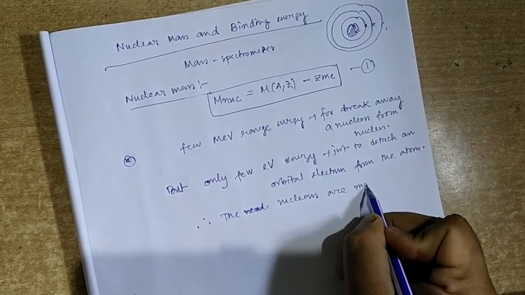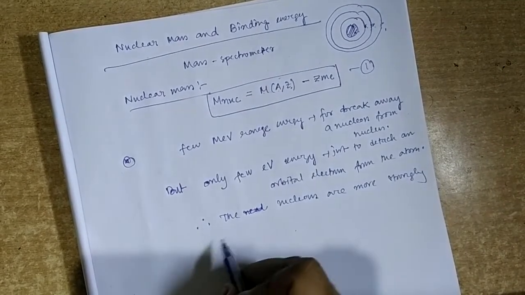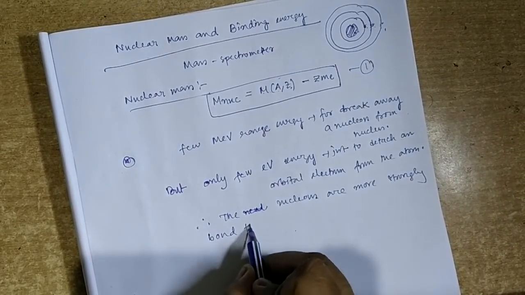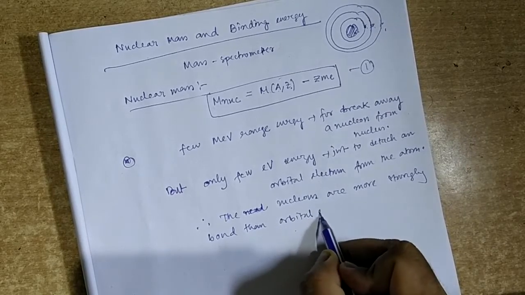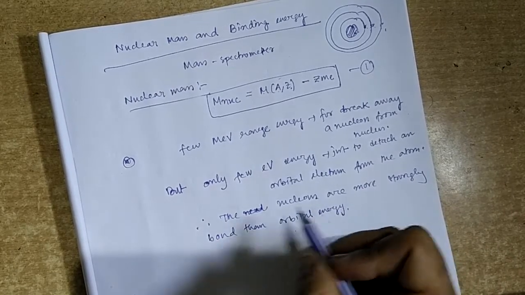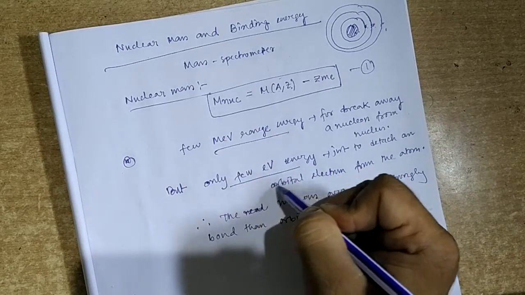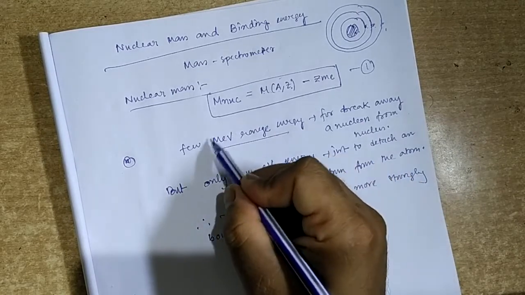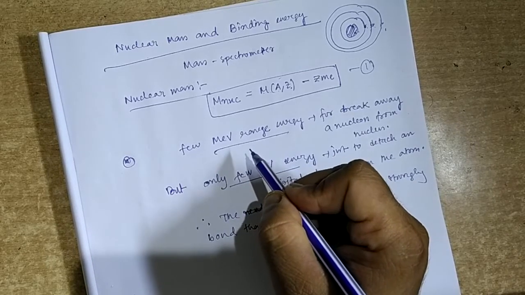We can conclude this from the range of energy. For an electron we need 1 or 2 electron volts, but for a nucleon it is a few MeV, meaning mega electron volts, that is 10 to the power 6 electron volts.